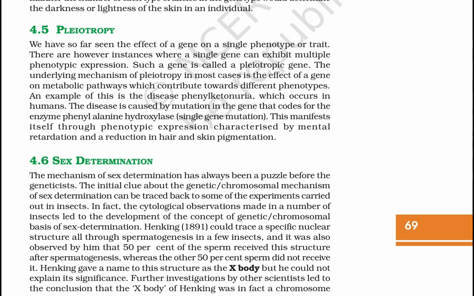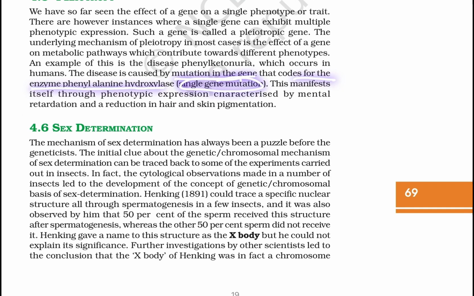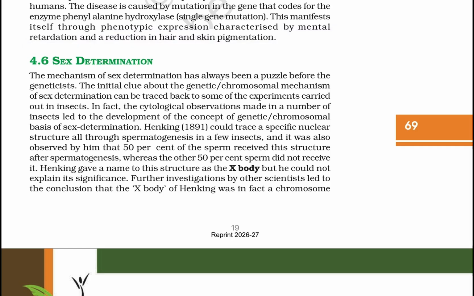For example, the disease phenylketonuria, which occurs in humans. The disease is caused by a mutation in the gene that codes for the enzyme phenylalanine hydroxylase. This single gene mutation manifests itself through a phenotypic expression characterized by mental retardation and a reduction in hair and skin pigment.